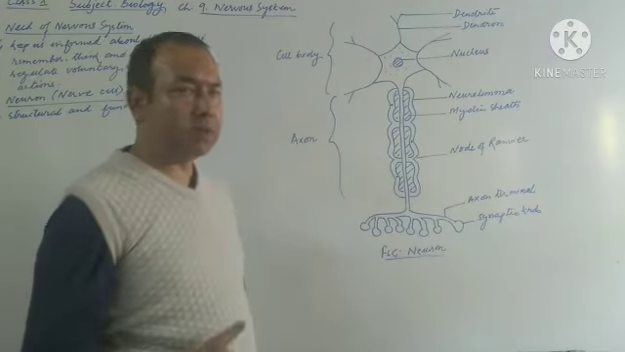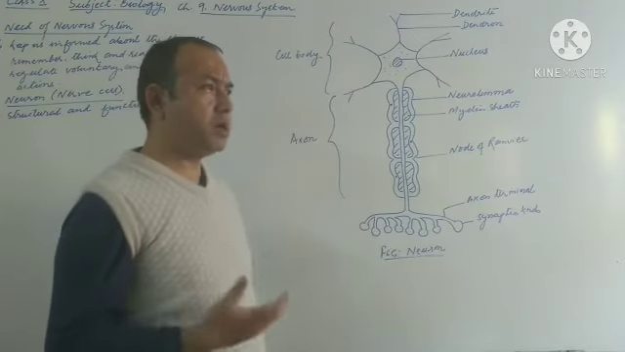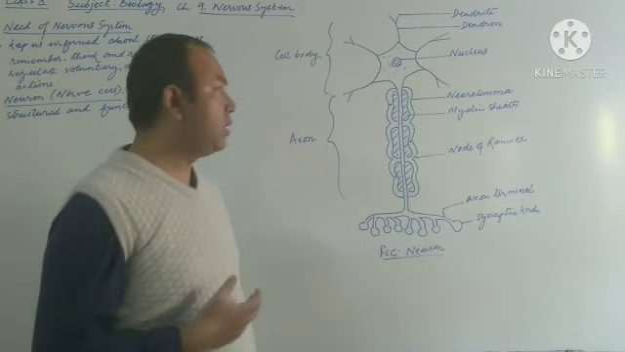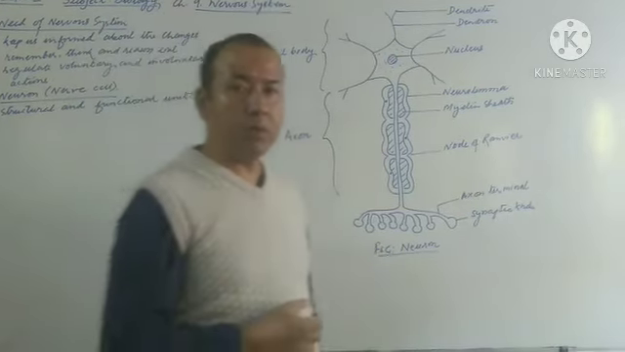Nerve impulses are actually electrical disturbances, or the messages, which are usually carried by the neuron. So this is about the nerve cell, the neuron.